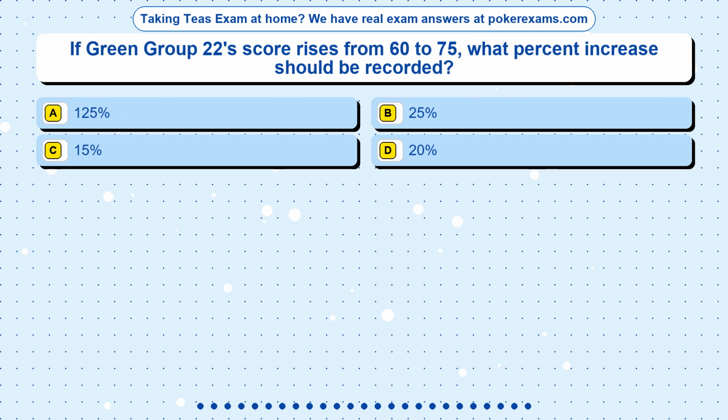Question 8. If Green Group 22's score rises from 60 to 75, what percent increase should be recorded? Option A, 125%. Option B, 25%. Option C, 15%. Option D, 20%.